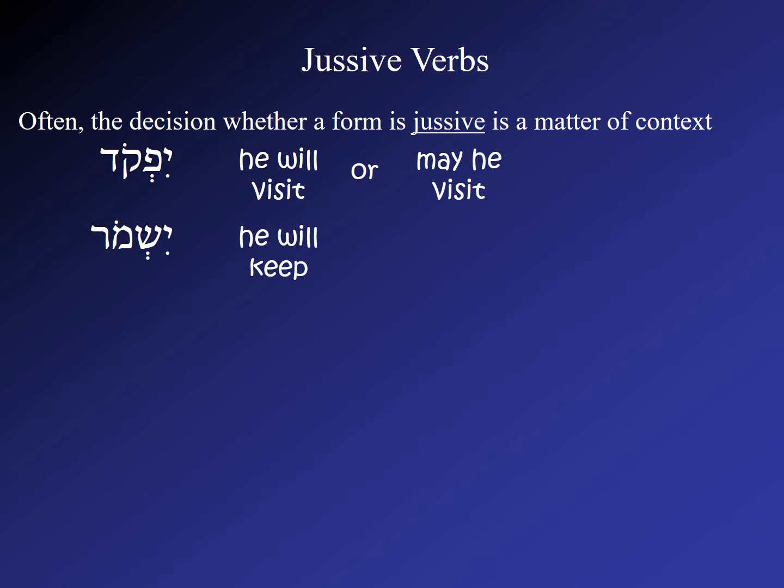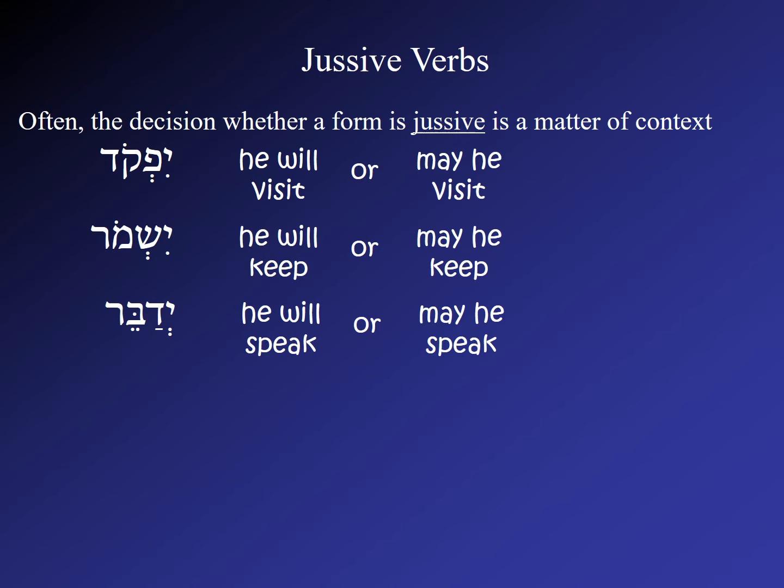Yishmor could mean he will keep, or it could mean may he keep. Yedabber could mean he will speak, or it could mean may he speak. So most of the time, when we encounter a prefix form, we have a decision to make about whether to translate it in the future tense or in the jussive sense, and context will determine.